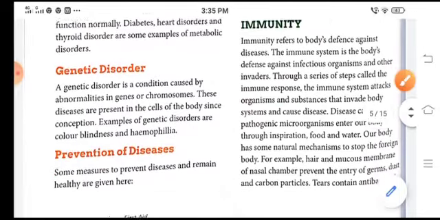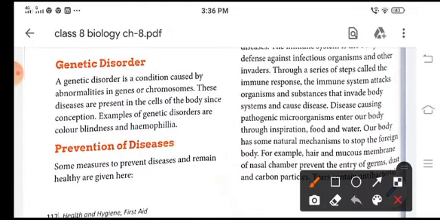Next is genetic disorders. A genetic disorder is a condition caused by abnormalities in the genes or in the chromosomes. These diseases are present in the cells of the body since conception. Examples of genetic disorders are color blindness and hemophilia.